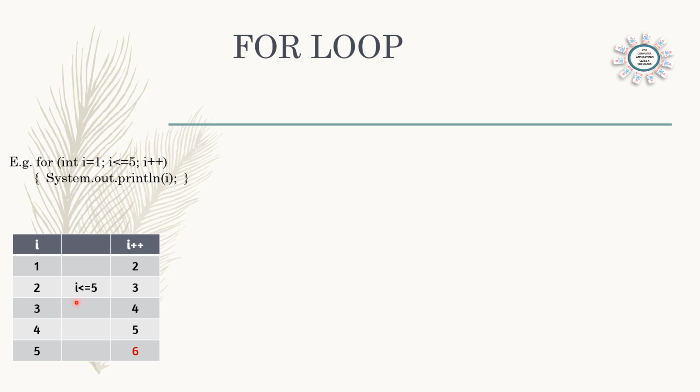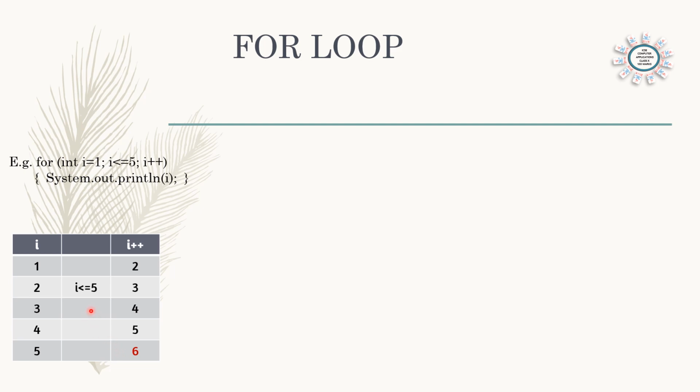4. 4 is less than 5, 4 also will be printed. And 5. 5 is equal to 5. i less than or equal to 5, that means both the numbers are same. Condition is true, so it will be printed. And then updating, i has become 6. And then condition is checked.